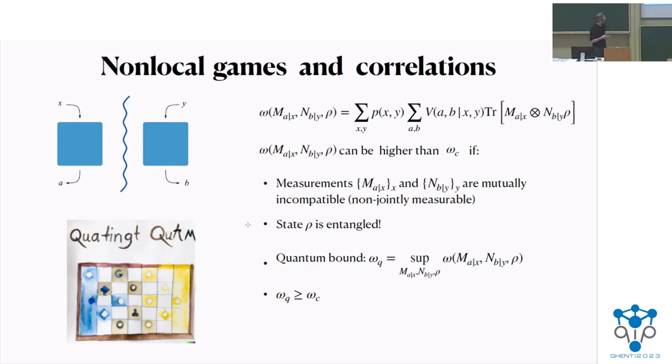It is necessary, but not sufficient, that the state they share is entangled and that Alice's measurements are incompatible, meaning non-jointly measurable, and also Bob's. If we take the supremum over all possible quantum strategies, we get what we call the quantum bound, the best possible score that quantum players can achieve in a game like this.